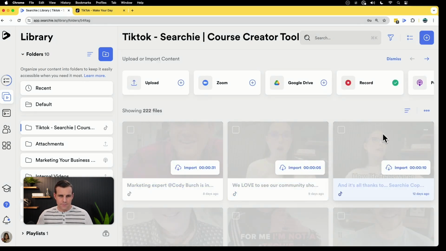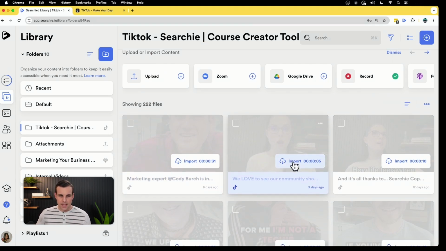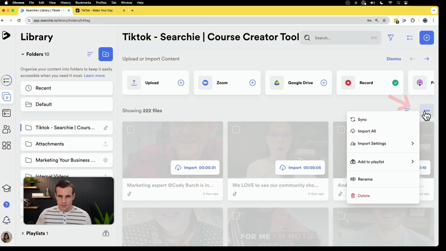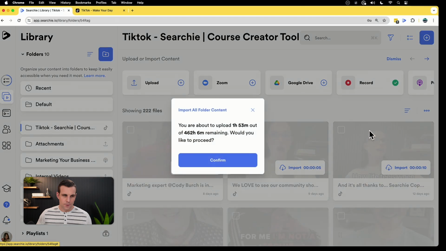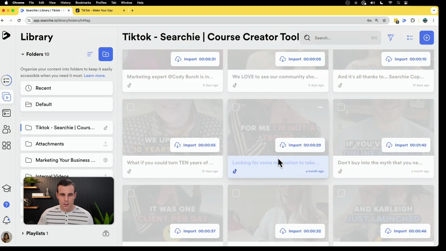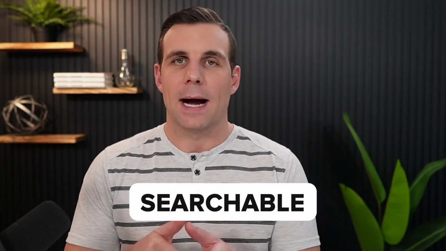Now, the only thing that's left to do is to import this content. Now, if there's individual TikToks that you want to import, you can go through and manually select one by one. But if you want to save some time, click the little dots up here, just click import all and confirm. That's just showing you how many hours of content you'll use there. And this is going to start importing all of your content. And of course, with Searchie, everything that is imported into the library or uploaded to the library, it's automatically transcribed, it's automatically captioned, and automatically searchable by keyword.